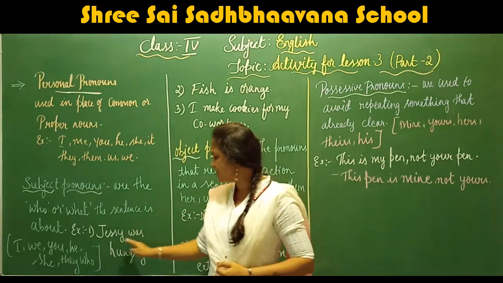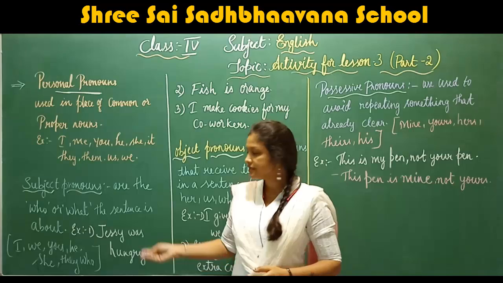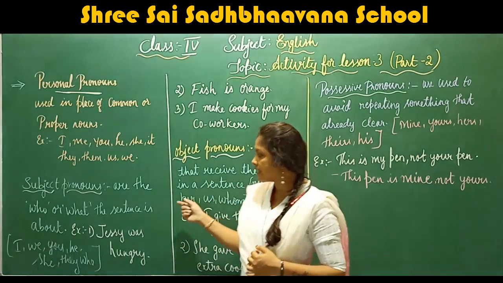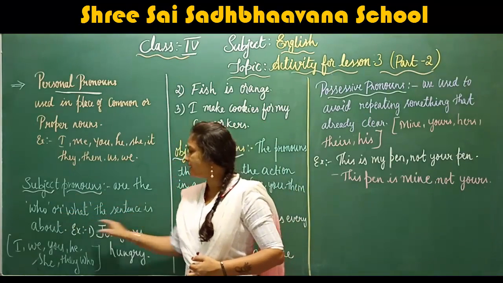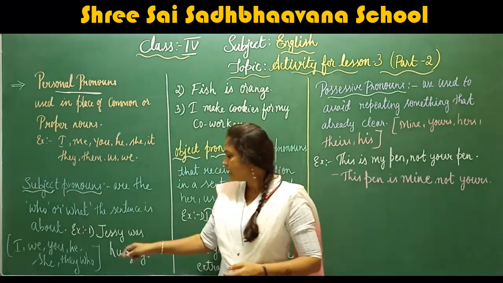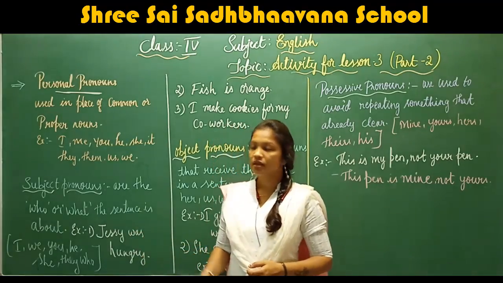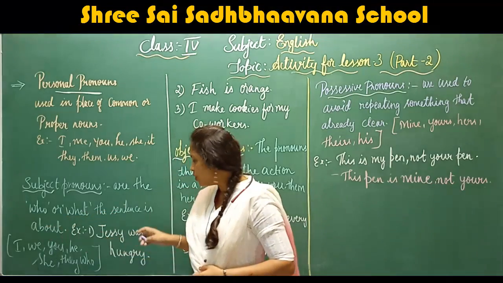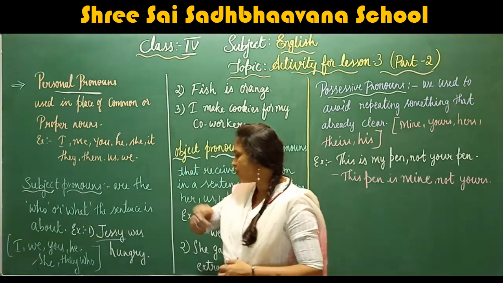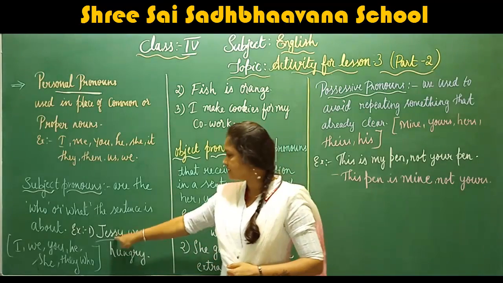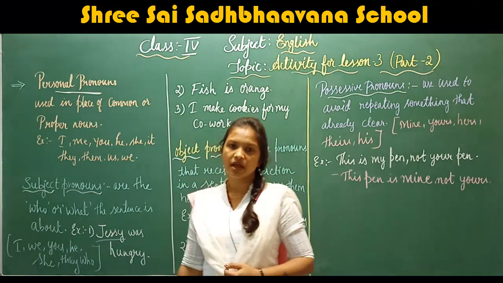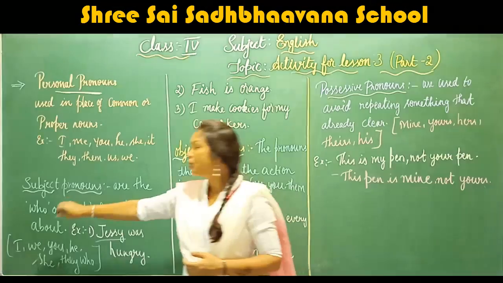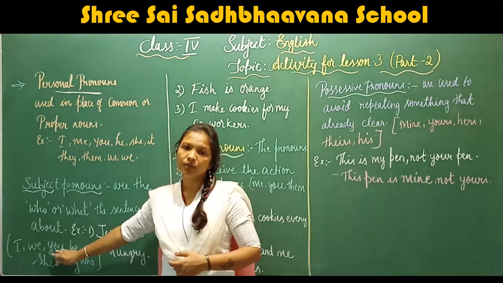Now for example, Jessie was hungry. What does a subject pronoun tell us? It tells who or what the sentence is about. Here, Jessie was hungry. Now, who was hungry? The sentence is talking about who. Jessie was hungry. So here Jessie is the subject. Understood children? Subject pronouns talk about who or what the sentence is about.